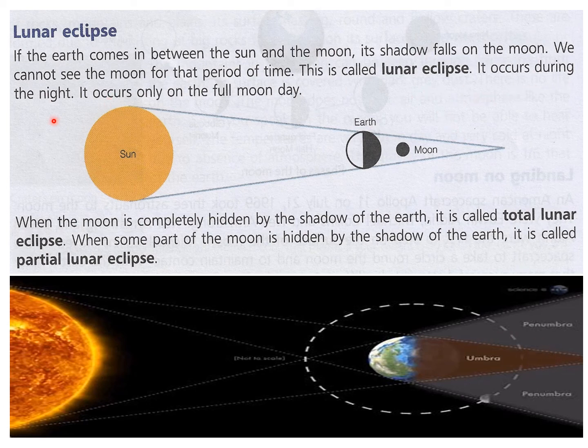It occurs during the night. It occurs only on the full moon day. When the moon is completely hidden by the shadow of the earth, it is called a total lunar eclipse. And when some part of the moon is hidden, suppose the moon is revolving around the earth and it is somewhere here, then what will happen? Half of the moon will be covered in shadow and the other half will not be covered. Then it is a partial lunar eclipse.